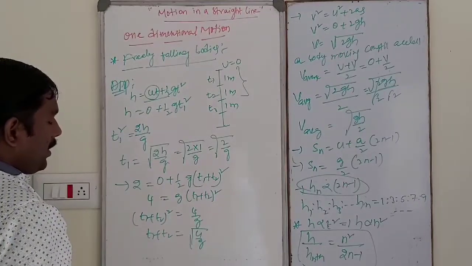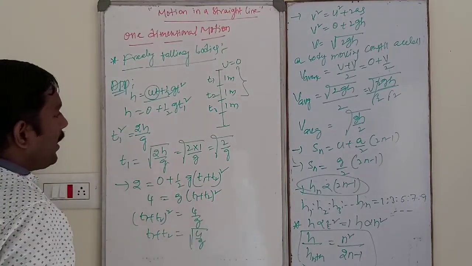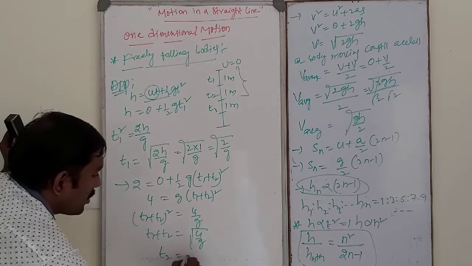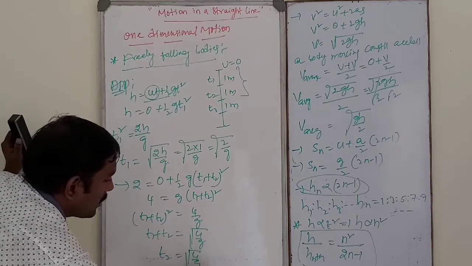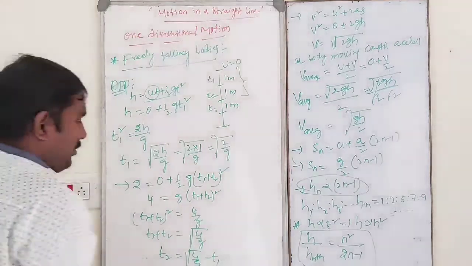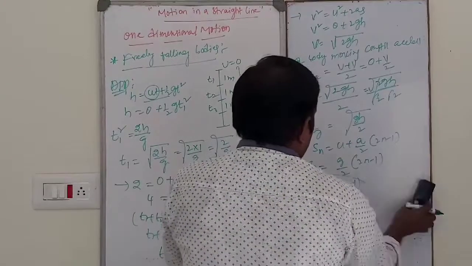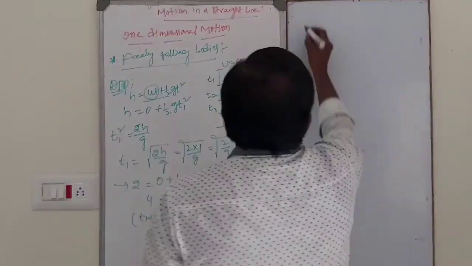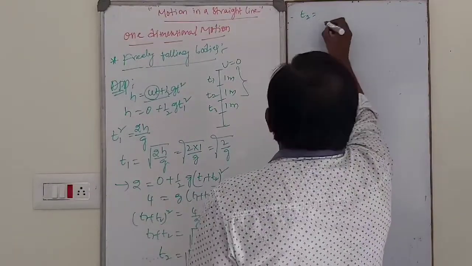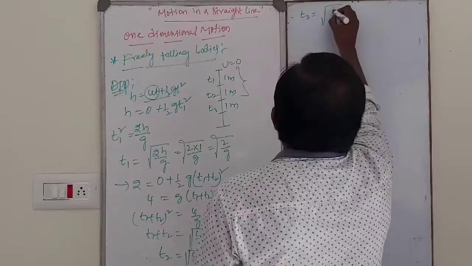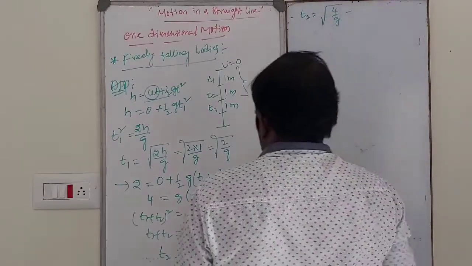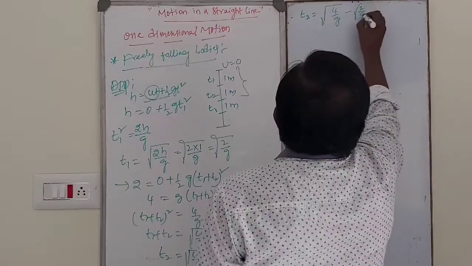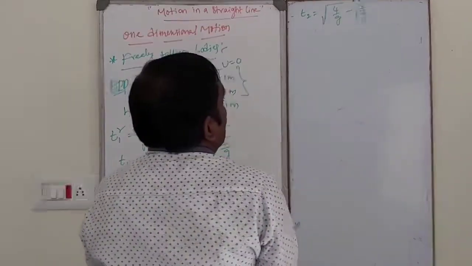I want t2, so t2 is equal to square root of 4 by g minus t1. T1 is nothing but root of 2 by g.